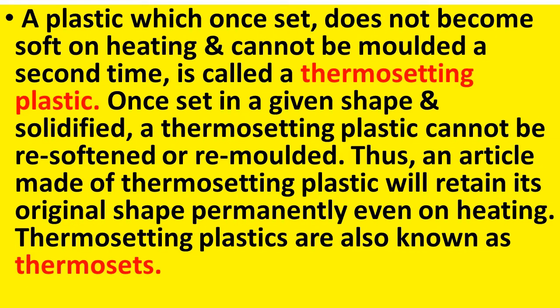Once a shape is given and it is solidified, thermosetting plastics cannot be resoftened or remolded. So we can say that the shape of the thermosetting plastic is permanent. They do not change their shape even on heating. Therefore, these thermosetting plastics are also known as thermosets.